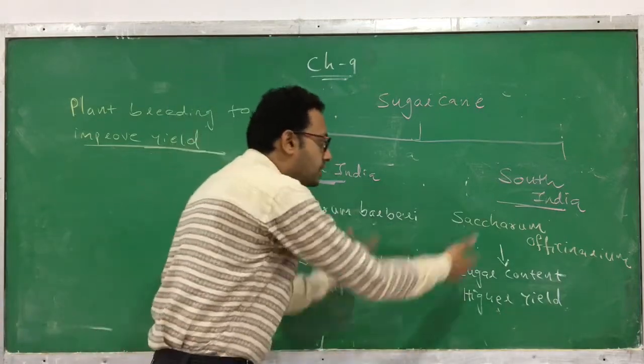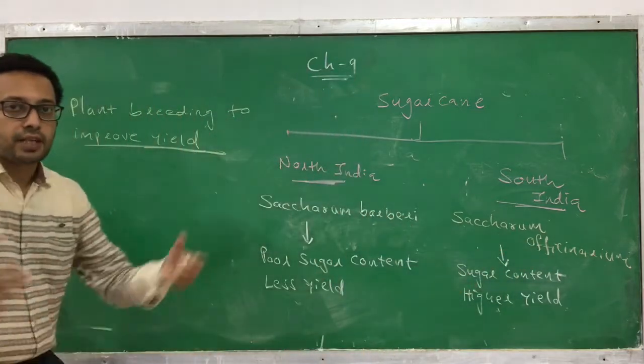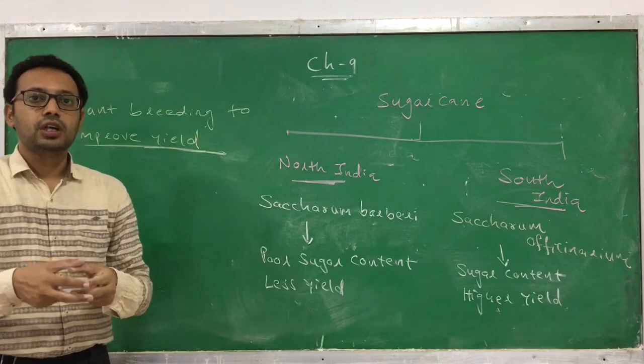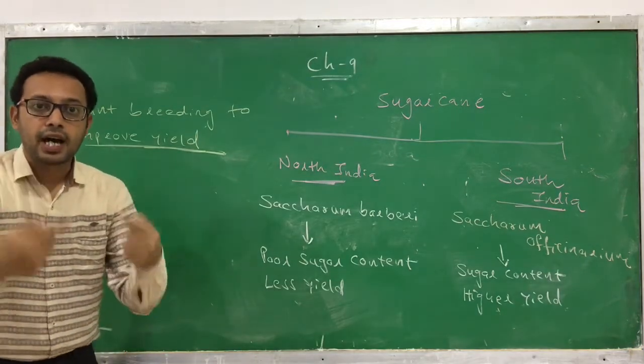So we have crossed it. We have crossed Saccharum barberi and Saccharum officinarum. A breeding occurs between these two. Okay, and this is called plant breeding, and we developed a hybrid.